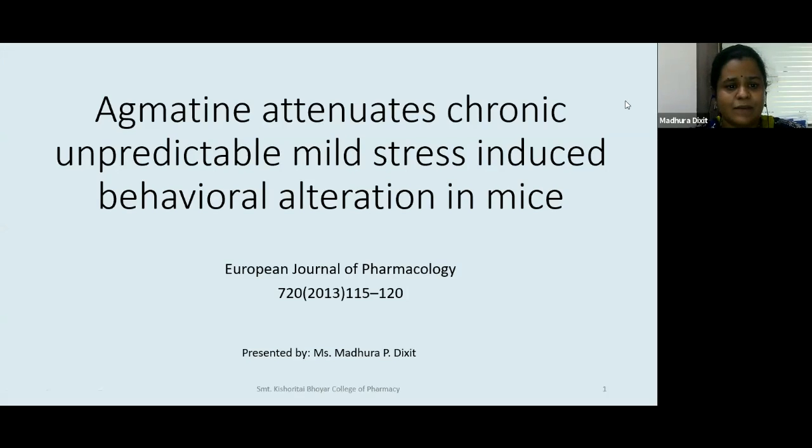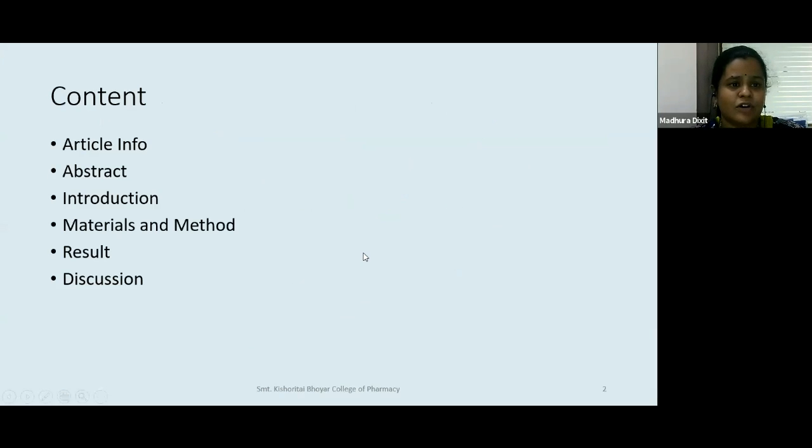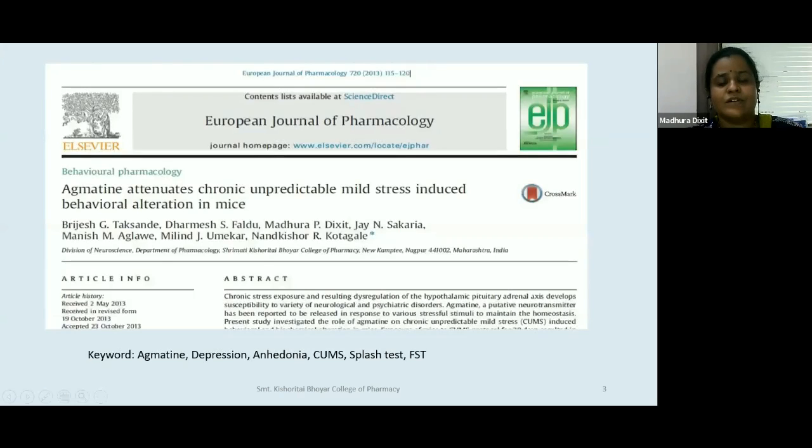The title of the paper that we are talking about here is "Agmatine attenuates chronic unpredictable mild stress induced behavior alteration in mice." This paper was published in the European Journal of Pharmacology, and the content of the talk would be: I'll first brief about the article information, the abstract, introduction, material and method, result and the discussion. So this is a screenshot of the paper that is expected to be in the journal club presentations.